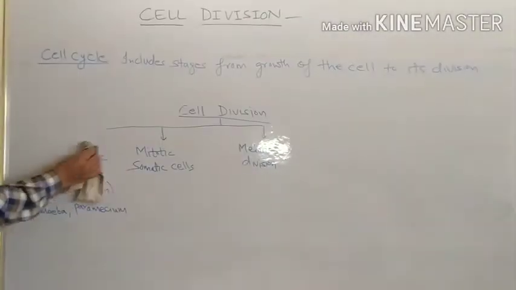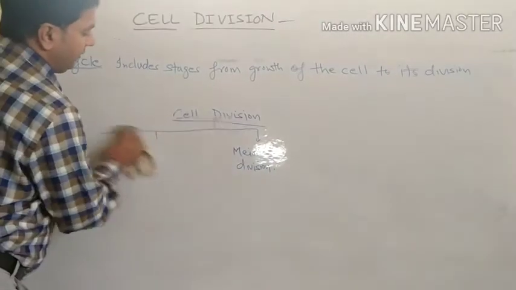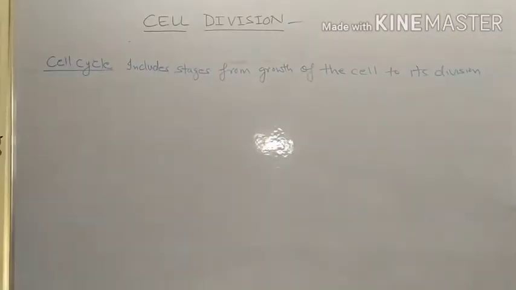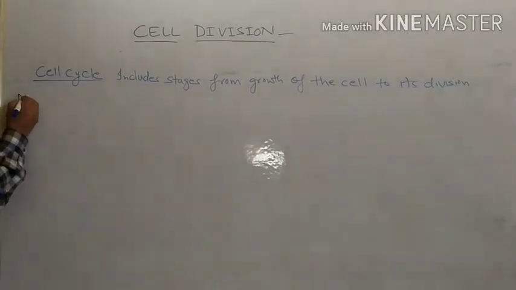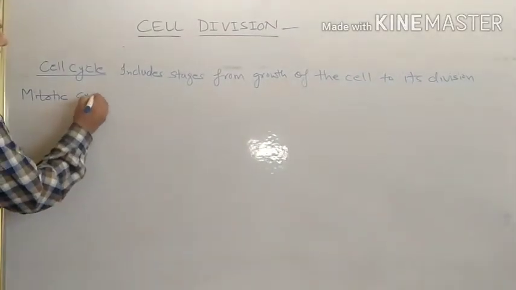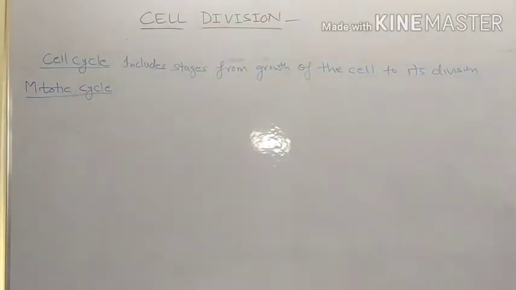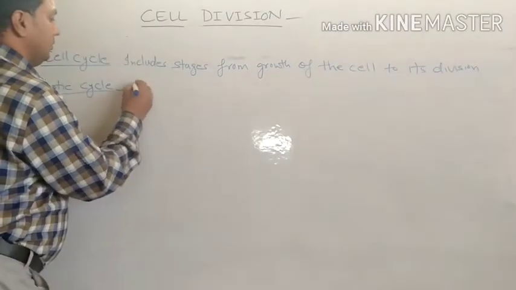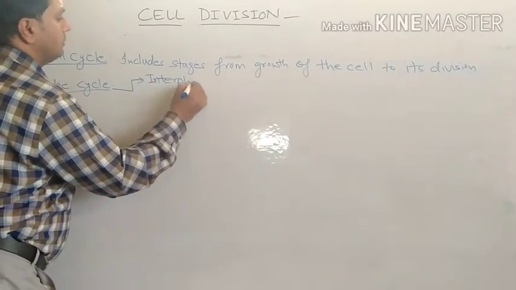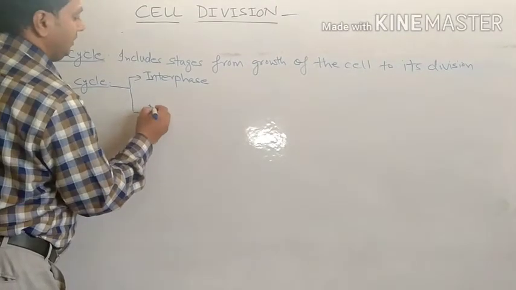Now we will talk about mitotic cycle. Mitotic cycle is also a cell cycle, which occurs in somatic cells. When we are talking about mitotic cycle, two phases come in this. One is interphase and the other is mitotic division itself.